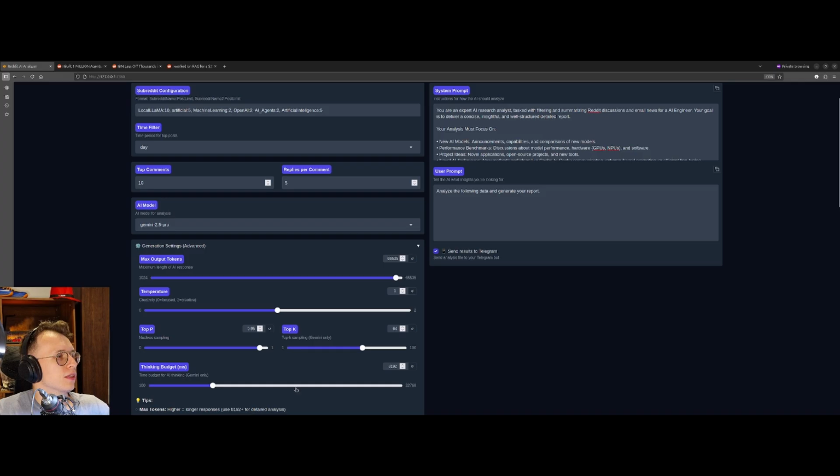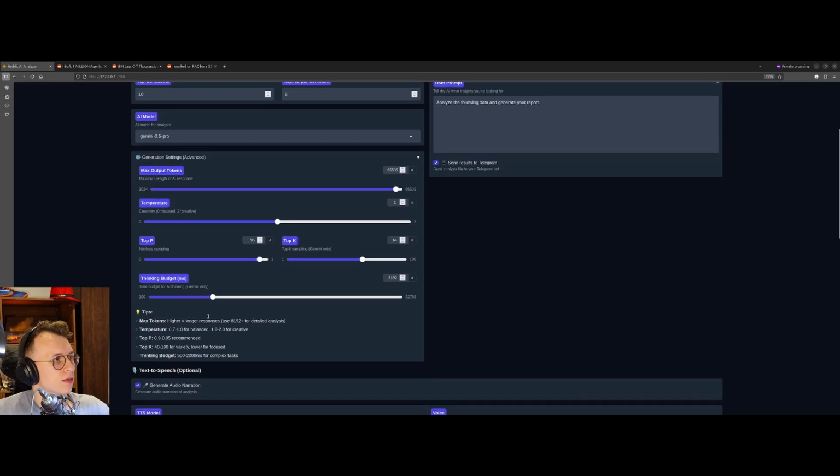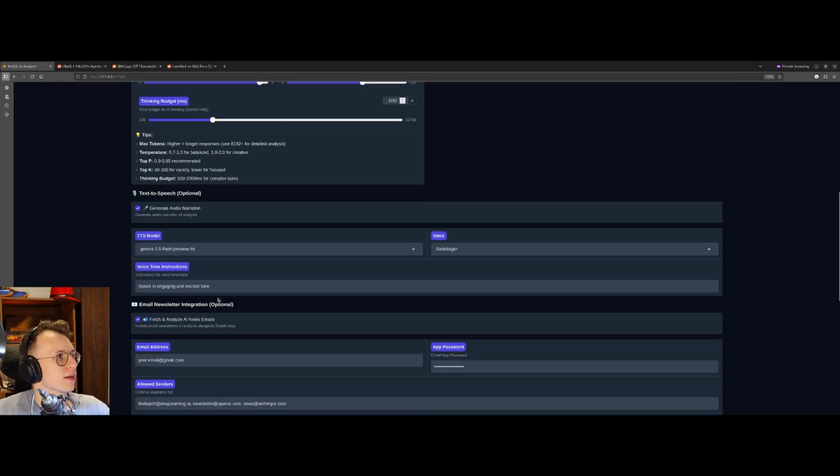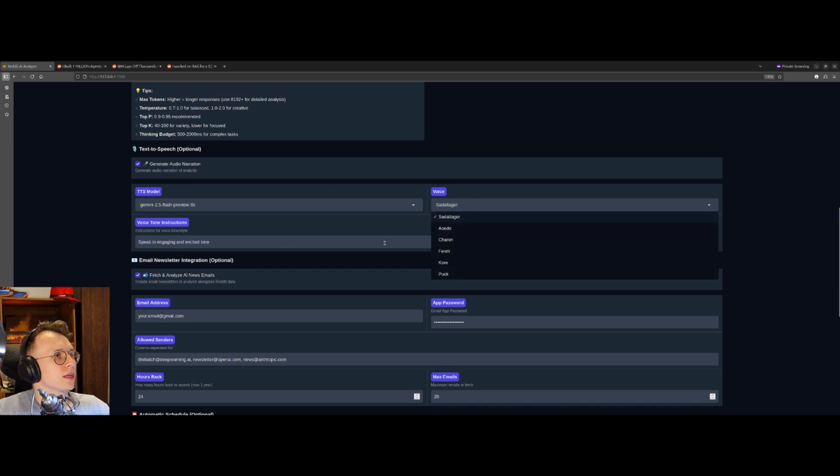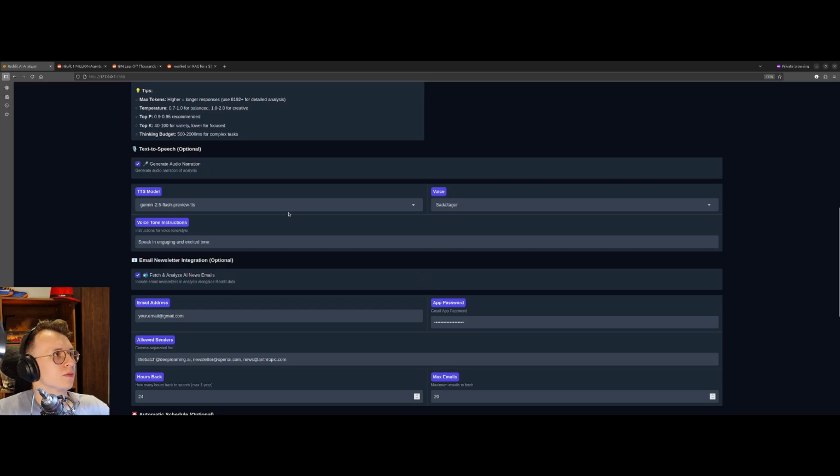And thinking budget, I tested a bit, but I don't think you need a lot of thinking here. And you also spend tokens when you put a lot of thinking, and then you can get less on output. So this value is quite okay, at least for me. You can also specify which kind of voice tone instructions you want and which voice of the model. Here I have a few voices, but there are more. I will maybe update it after the video.